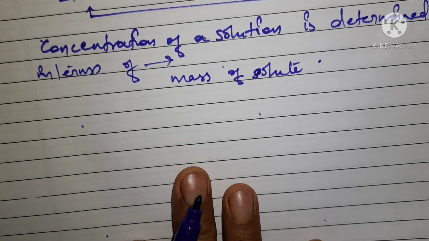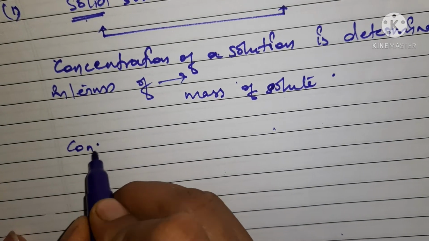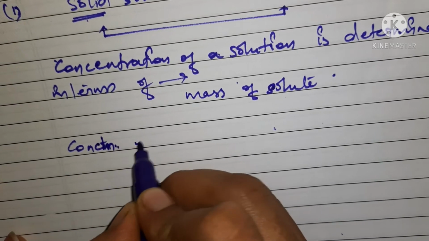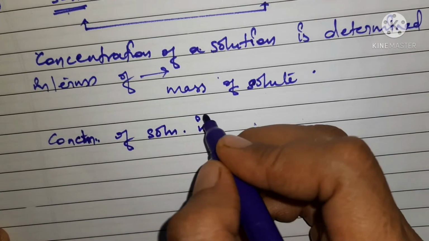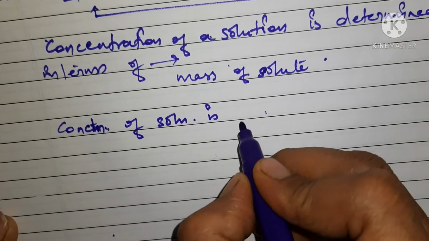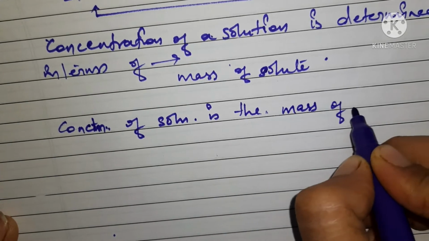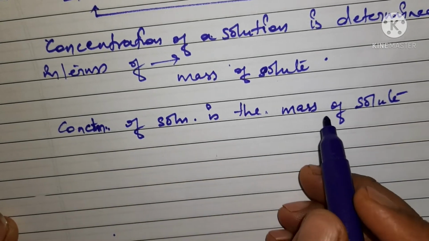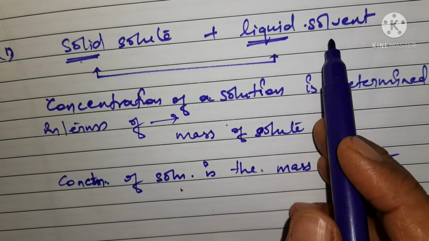The concentration of solution is the mass of solute. How are we going to define the concentration of solution in cases where a solid solute is dissolved in a liquid solvent?